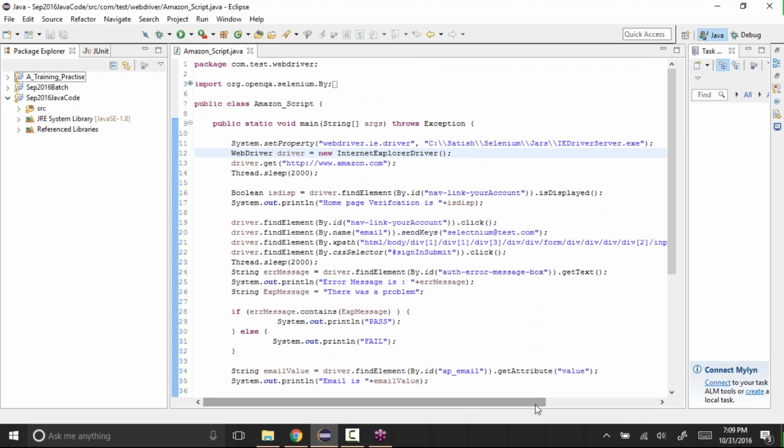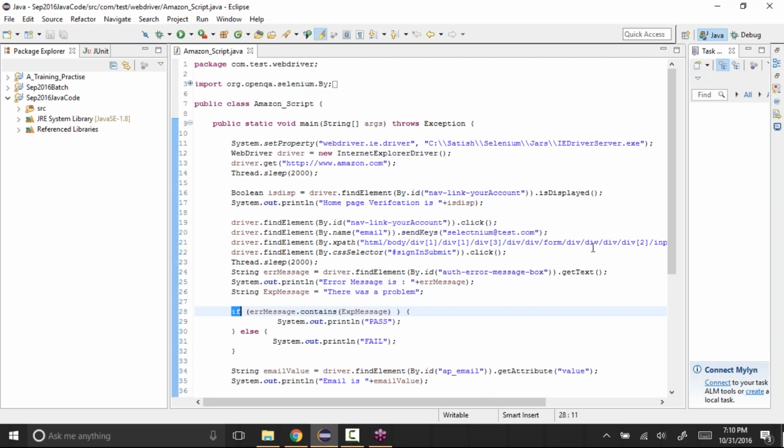So today we'll start with the JUnit framework. Basically, using Java and Selenium with the WebDriver, the basic things we can do are launching the application, navigating to it, and performing some tasks on it. Not only this, with WebDriver we can use all the Java code that we have learned, like creating methods, classes, and loops. Based on our requirements and test cases, we can write whatever code we want, in whatever way we want.